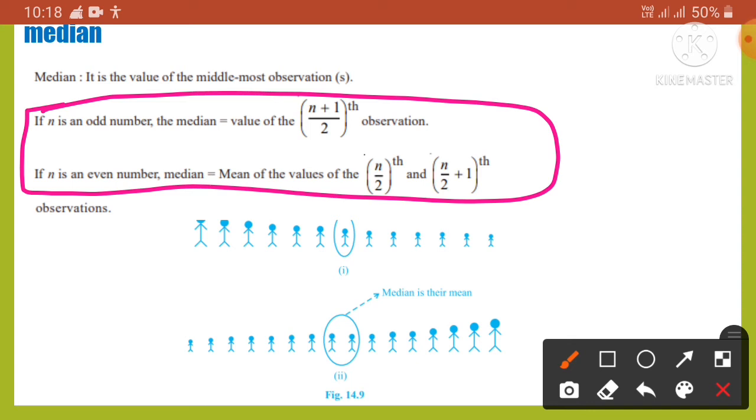When the number of observations n is odd, the median is the value of the (n plus 1) by 2th observation.